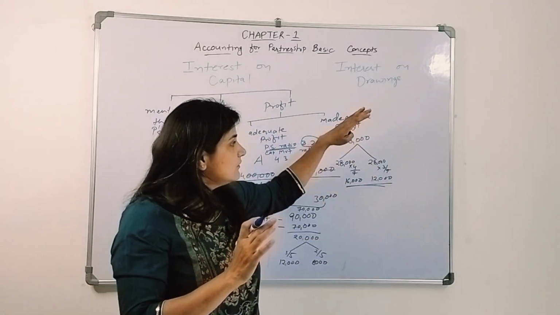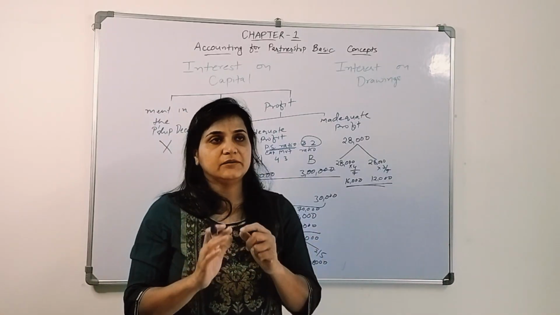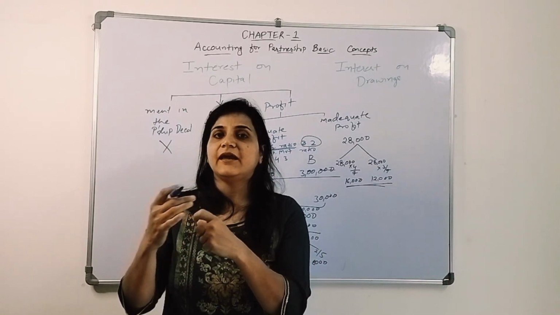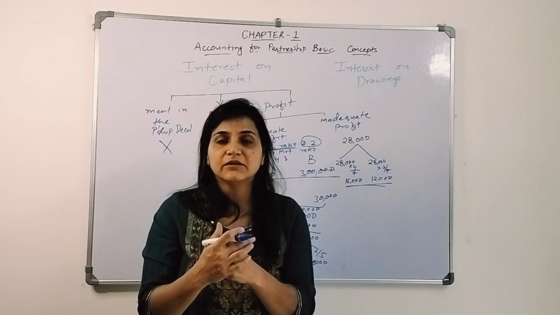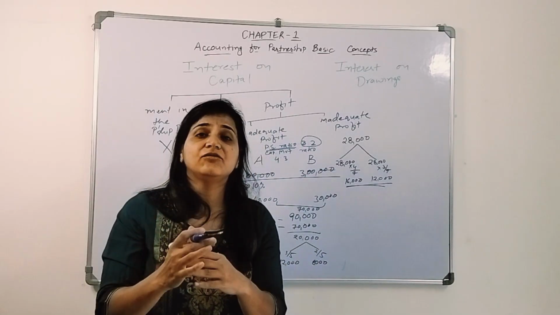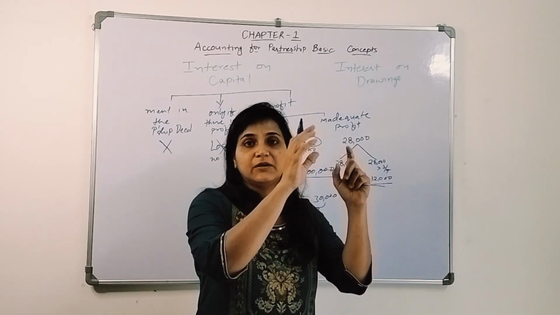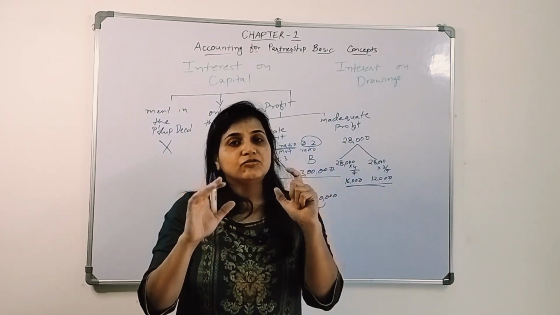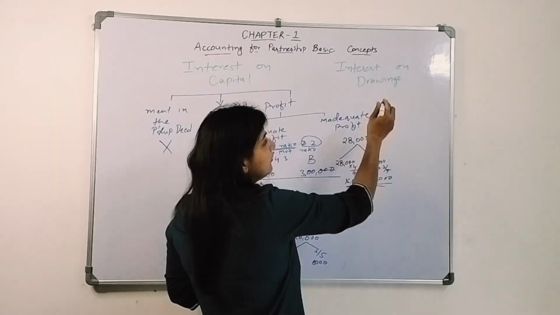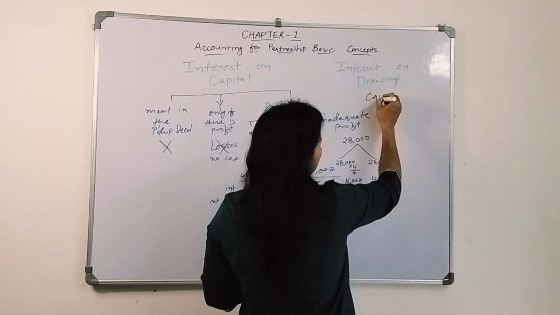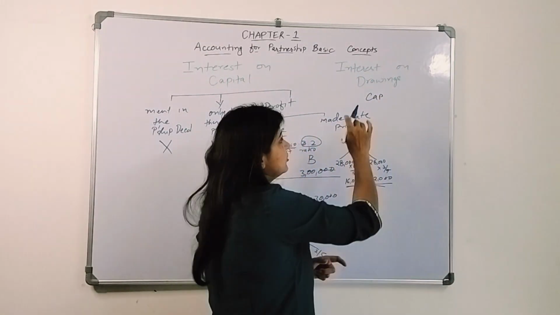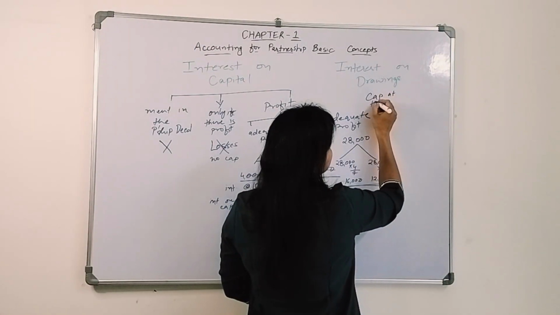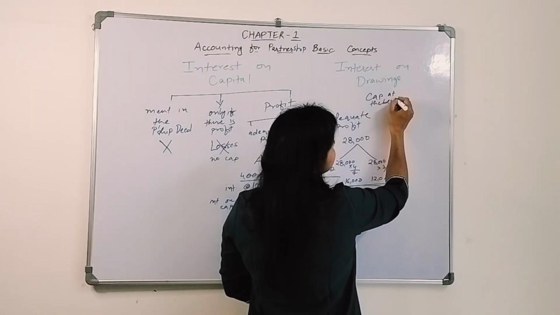Now in certain cases in exams, you will be given the capital at the end of the year. When we are giving the interest, we are giving the interest on the capital at the beginning, whatever capital for the whole year. Now how do we arrive at the capital, like how we show the capital in the balance sheet? This is the capital at the beginning of the year.